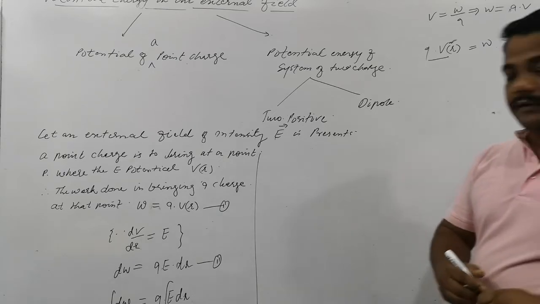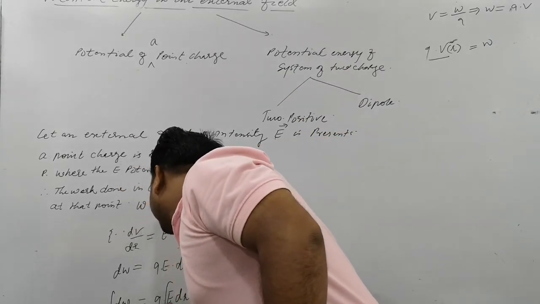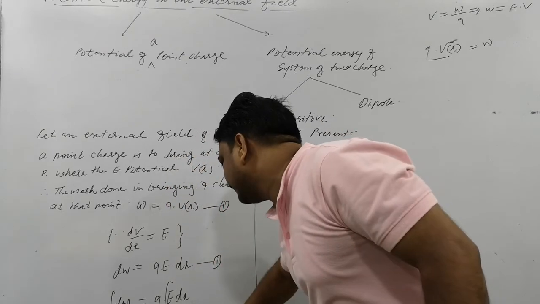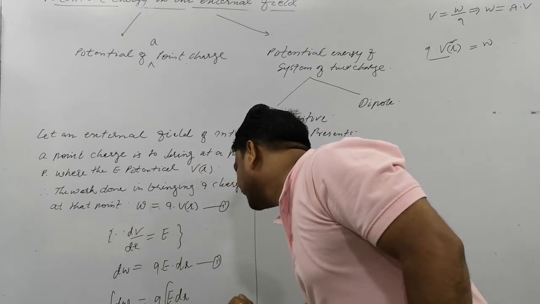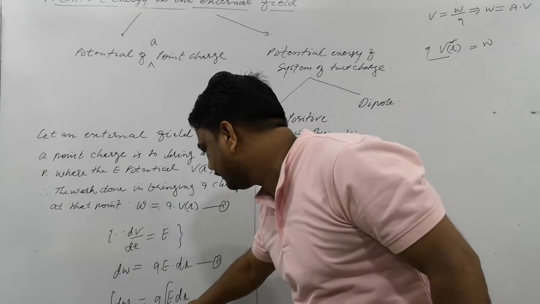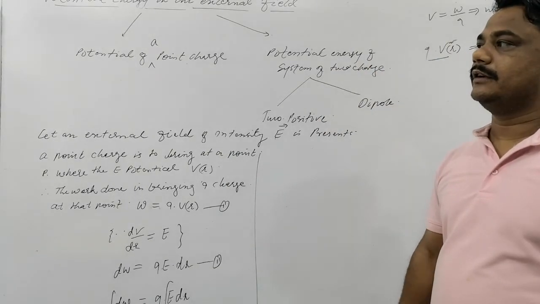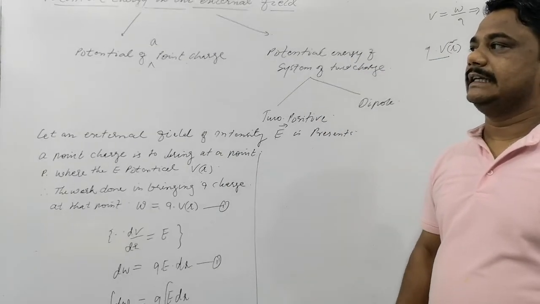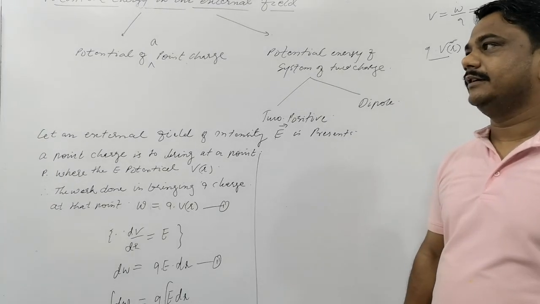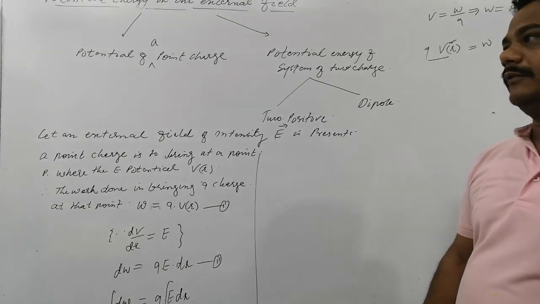So, have you understood well? 1.6 into 10 raised to the power minus 19 joule. This further can be transformed as 1.6 into 10 raised to the power minus 19 electron volt, then mega electron volt, giga electron volt, tera electron volt, which can be taken here. Decrease the power by 3 more here, and kilo electron volt can be made here.